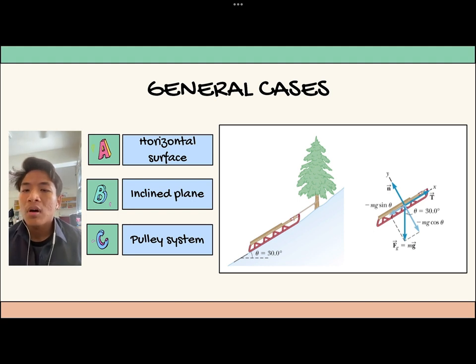Why tension? Because there is a rope attached to the tree. So finally, we can define the sum of forces in each x and y direction.